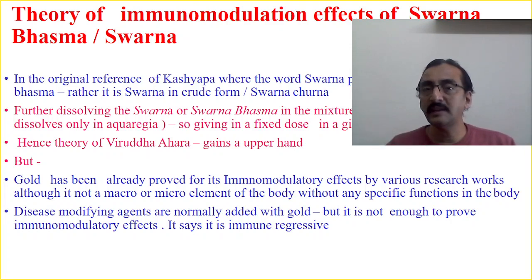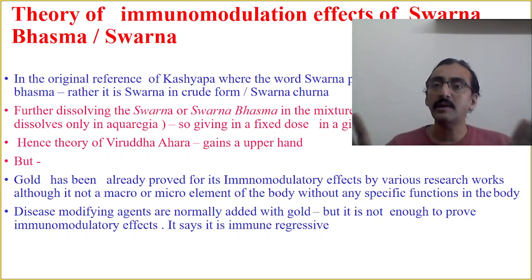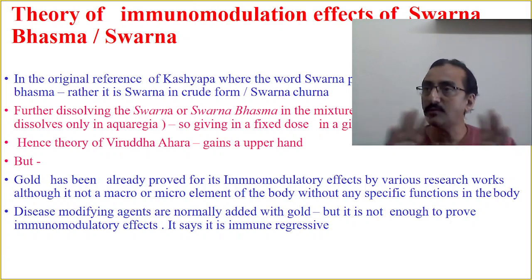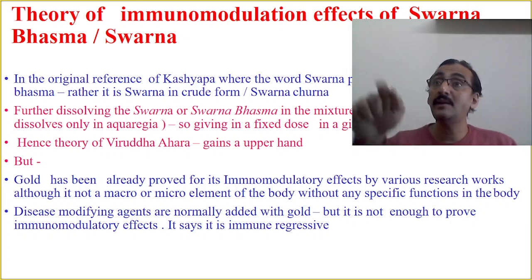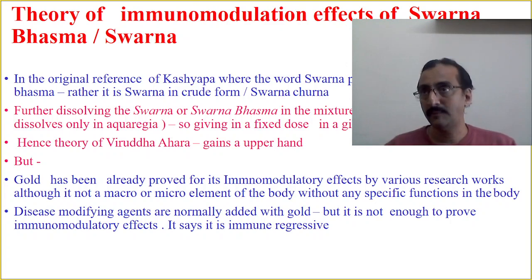Uniform distribution in the given solution is not possible because Swarna is only completely soluble in aqua regia. बाकी किसी में भी soluble नहीं होता है. So hence the theory of viruddha ahara inducing immunomodulation effect gains the upper hand.